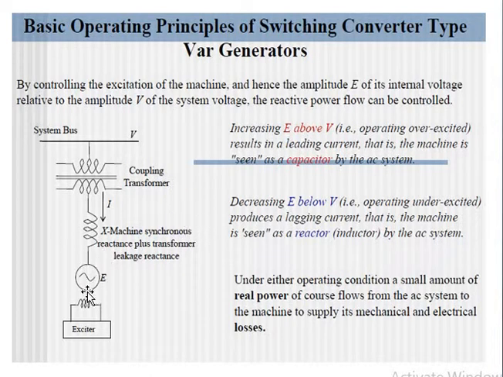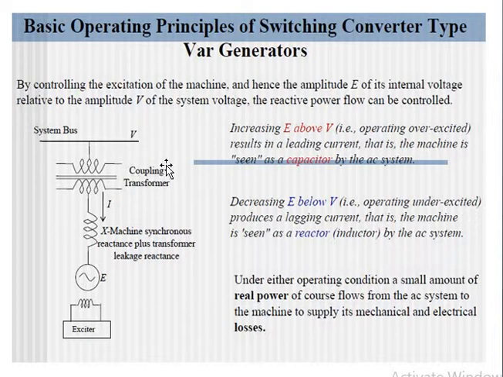Okay, if we increase the excitation above the system voltage, that is when E is greater than V, it will result in a leading current. In this case, when E is greater than V, the current I will flow from here to here in this direction, and this whole system is seen as a capacitor by the transmission line. Okay, this is the first case.